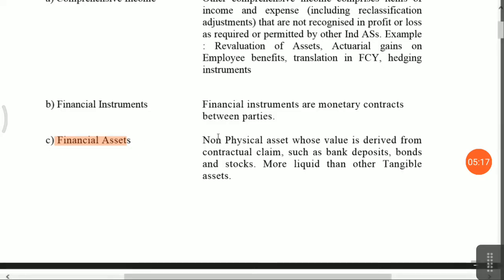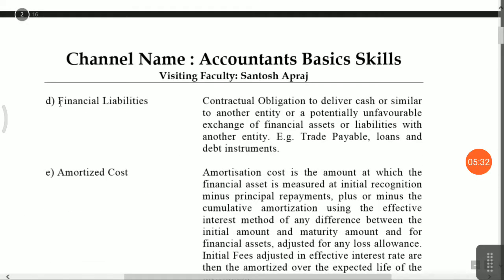Financial assets means those assets whose value is derived from contractual claim, such as bank deposits, bonds, stocks, more liquid than other tangible assets. Now financial liabilities. What is a financial liability? Financial liability means there should be a contractual obligation, meaning payment liabilities, to deliver cash or a similar item to another entity. That is a financial liability, the opposite meaning of financial asset.